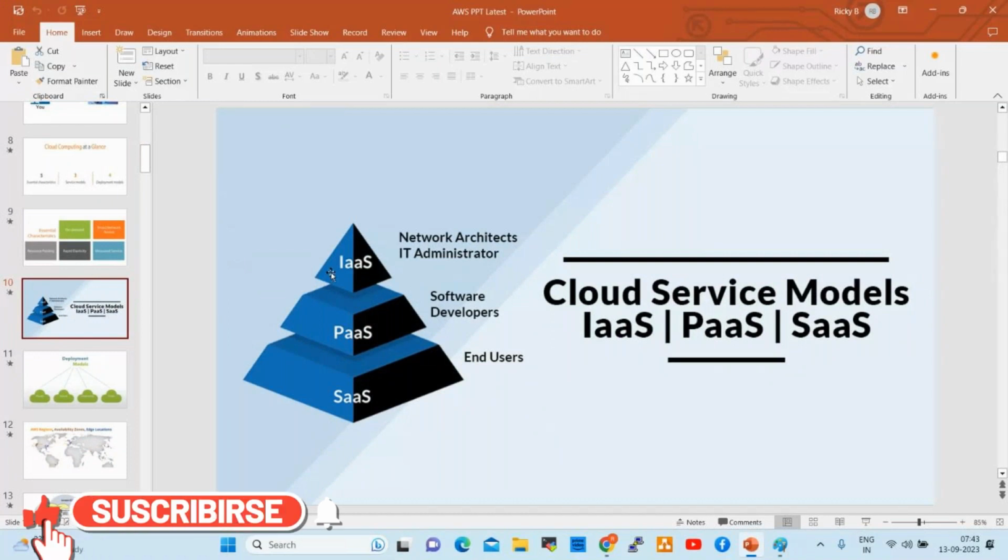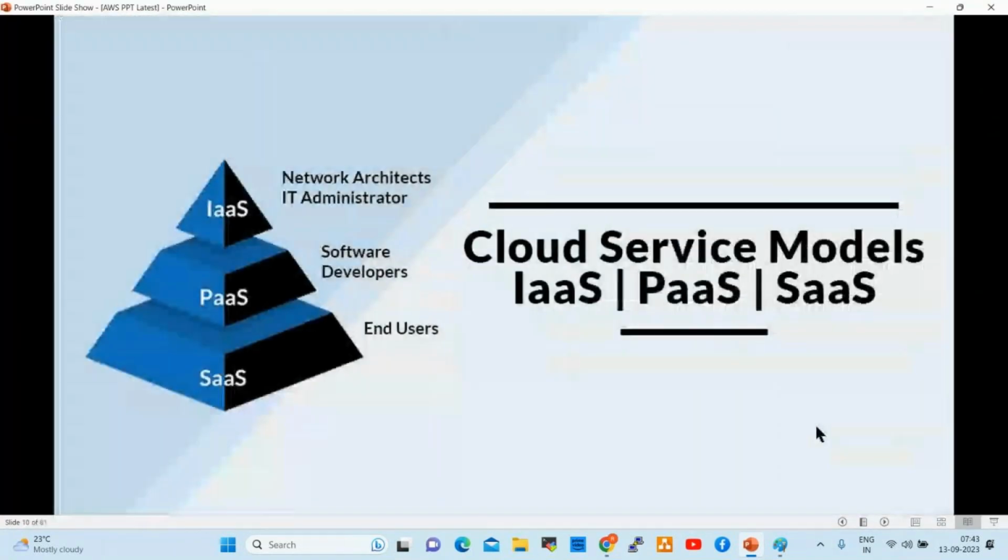What is IaaS? Infrastructure as a service. What is infrastructure? Infrastructure is server, storage, network, right? We create infrastructure, and on top of that we deploy DevOps tools like Jenkins, Kubernetes, Docker, whatever tools we require. We create a server and on top of that deploy the required tools.